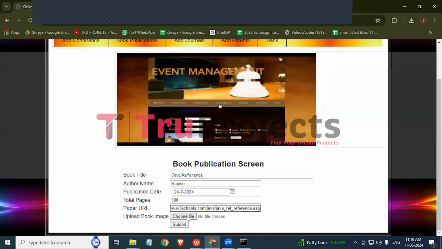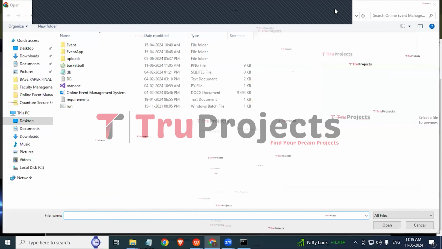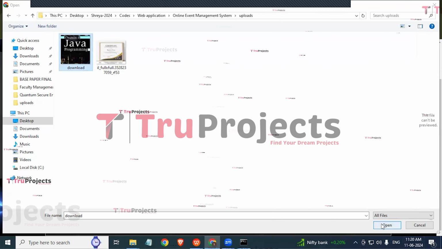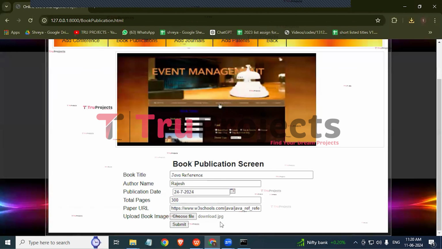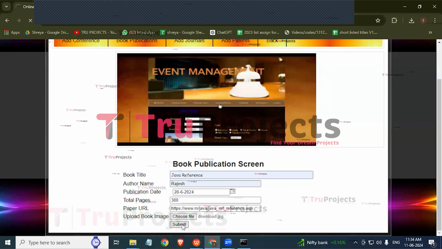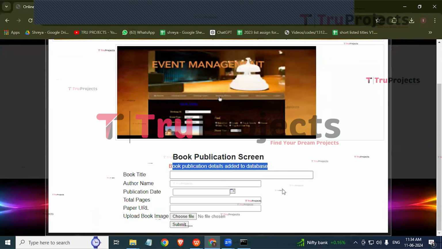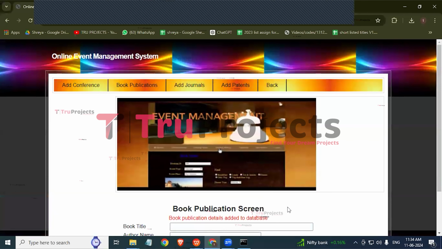And here we need to click on choose file to upload the book image. So click on choose file. Let us upload this image. Now click on open. Here we can observe that the book image has been loaded. Now click on submit. So here we can observe that book publication details are added to the database. So now we will add the journal.